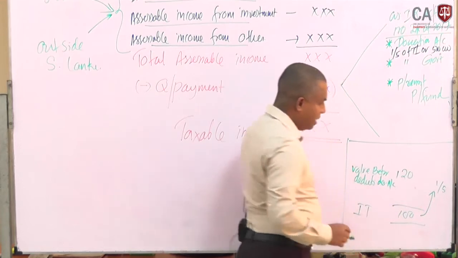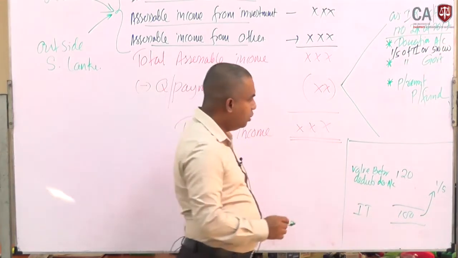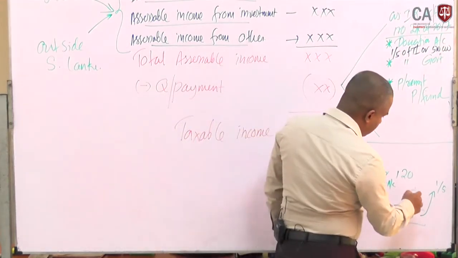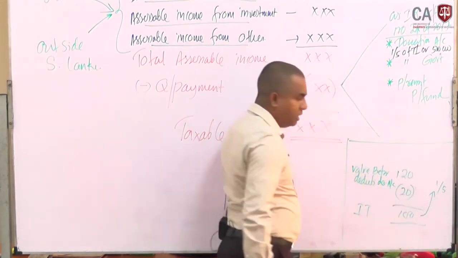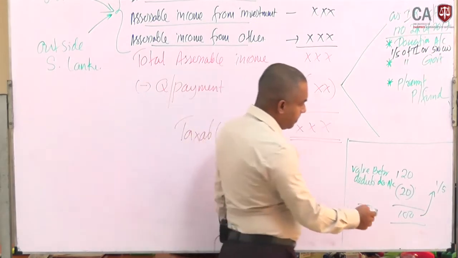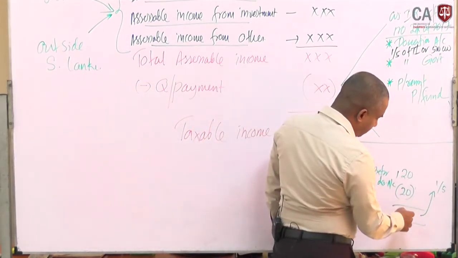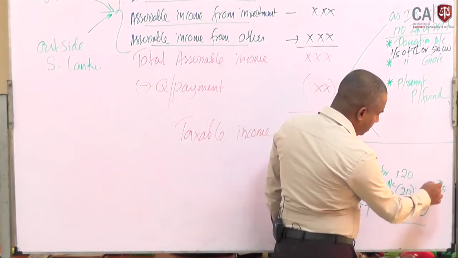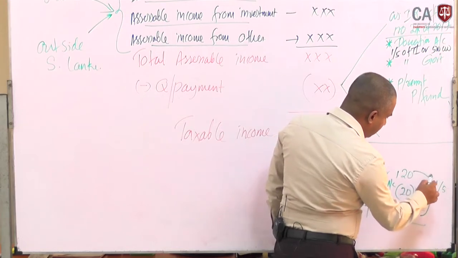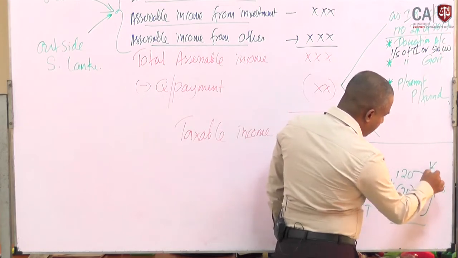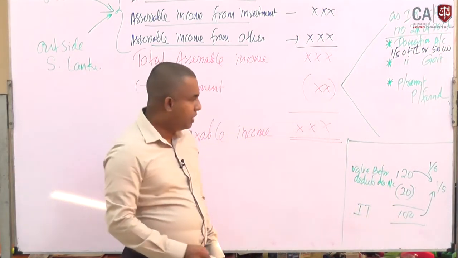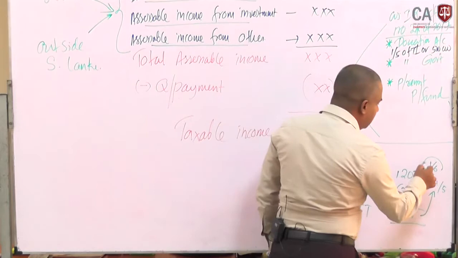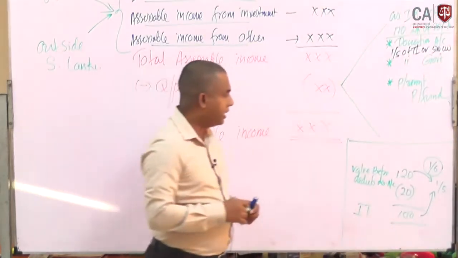If I deduct the 20, it arrives at 100. So the ratio is 1/5 on one side, but on the other side it should be a 1/6 value. Likewise, you can identify how it arises.